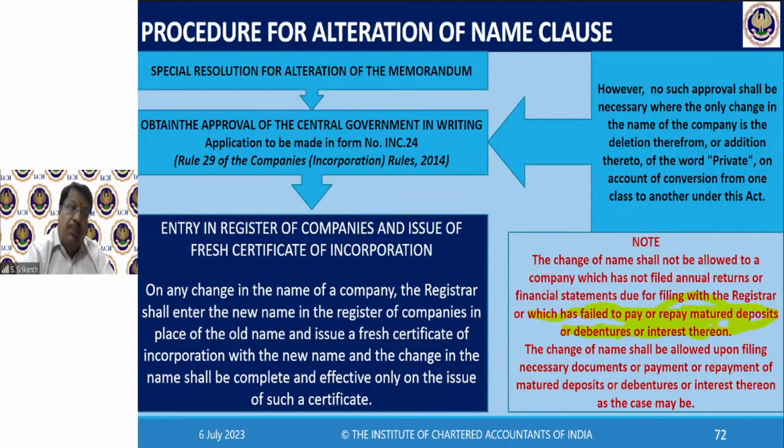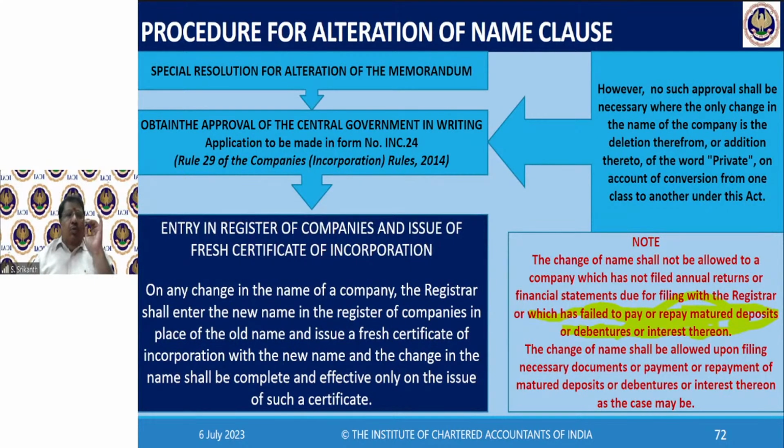Right? Also, if you want to change the name, you have to again apply. If you remember the name clause, if you want to have a name, first you have to reserve the name. Even for change in the name, you have to first reserve the name, then pass a special resolution, apply in form number INC 24, get the approval, only then you can amend the memorandum and change your letterhead, etc. only after you obtain the approval. So, for change in name procedure, pass a special resolution for alteration of the name clause, then obtain the approval of the central government in writing, the application to be made in form number INC 24.